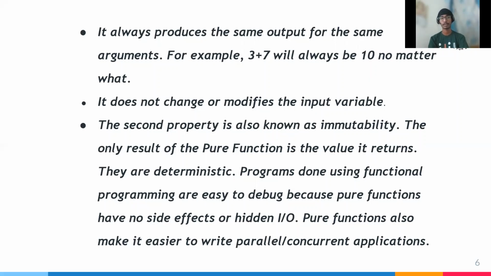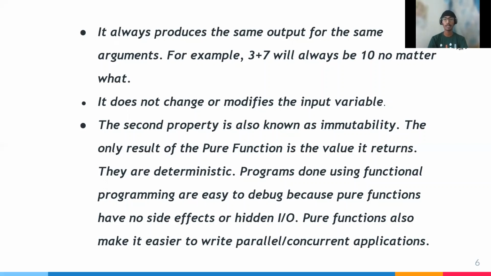It can't change or modify the input variable. In the example 3 plus 7, after running the code, we can't edit that 3 or 7 into some other number. The result will be as usual. The second property is also known as immutability. The only result of a pure function is the value it returns.